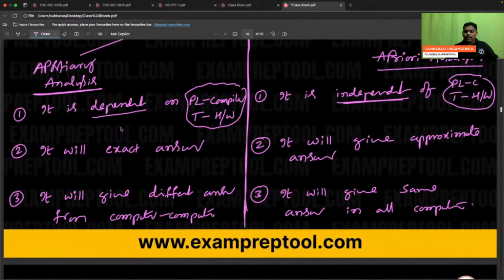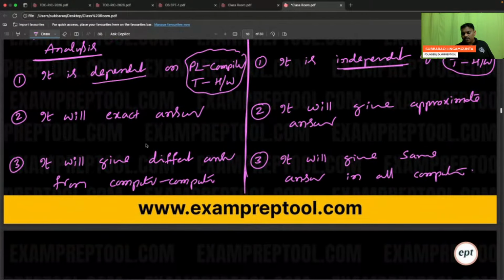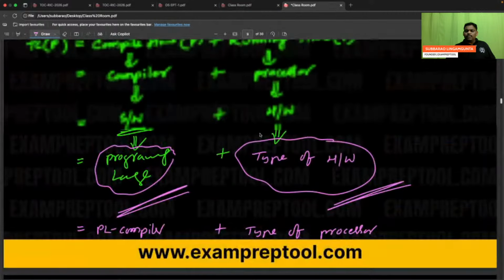Because it is independent. But the first one is dependent. Because dependent things are taken into consideration, it will give you an exact answer. But the problem is, from person to person, computer to computer, different answers are coming. So please be careful, all the theory we have done.